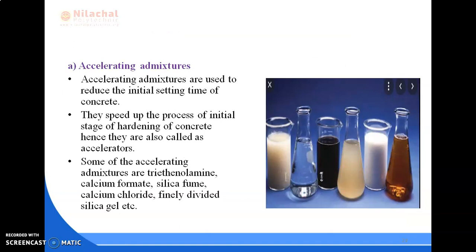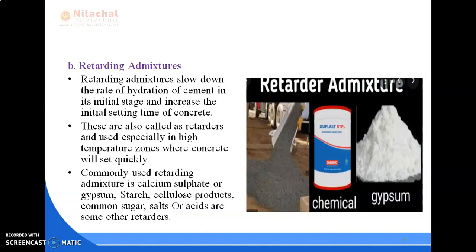First is accelerating admixture. These admixtures are used to reduce the initial setting time of concrete. That means they speed up the initial stage of hardening of concrete, so they are also known as accelerators. Examples are silica fume, finely divided silica gel, calcium chloride, and calcium formate. So these are some examples.